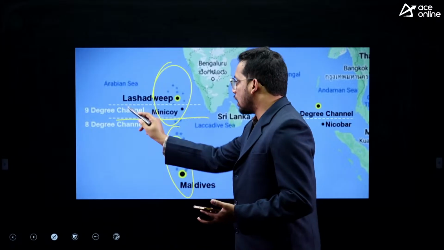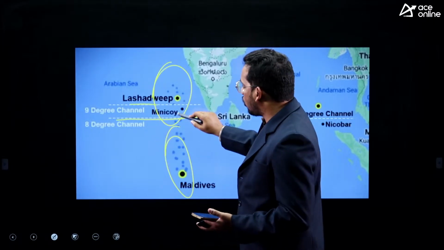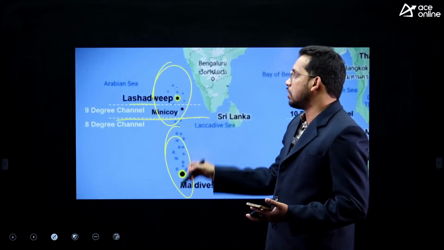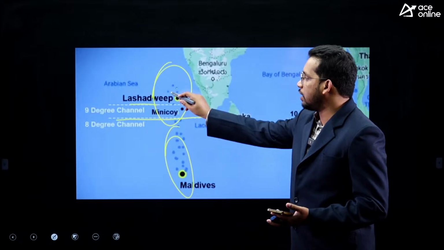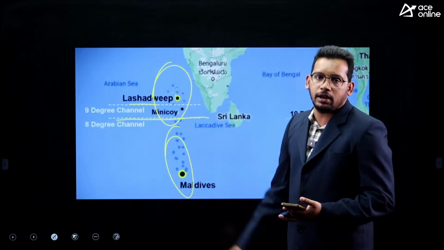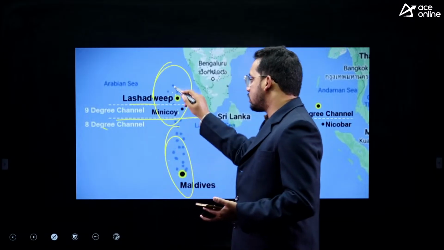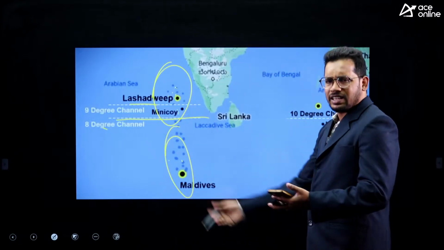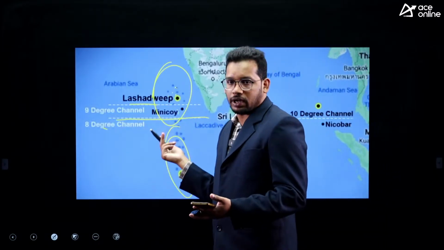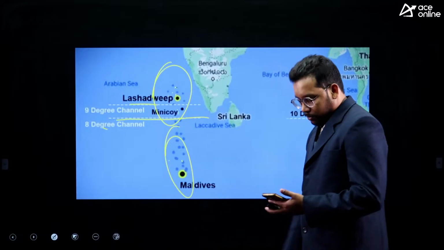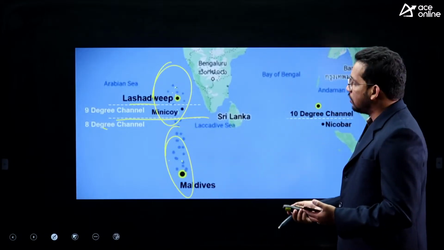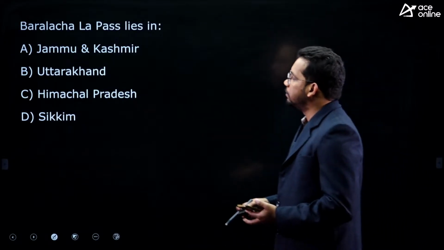Whereas 9-degree channel, just above that, divides Minicoy Island from the mainland. Minicoy is the southernmost one. Minicoy Island within Lakshadweep is separated from the other islands of Lakshadweep. But 8-degree channel separates Lakshadweep from Maldives. 8-degree channel means latitude only. It's a latitude actually, right? So the answer is C. Good. A lot of people have answered again.